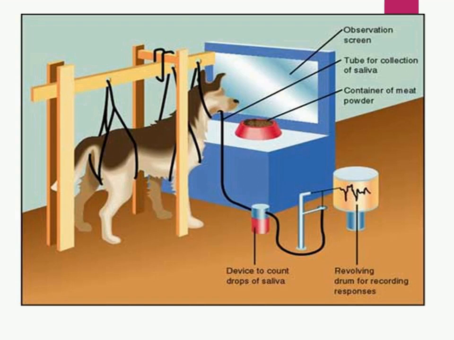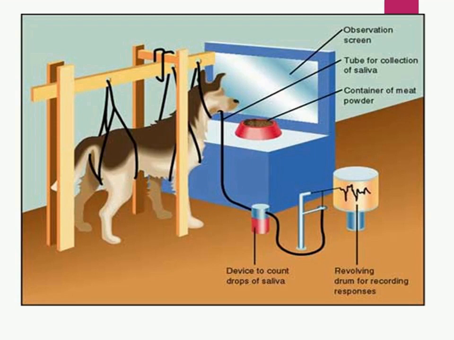In his experiment, Pavlov used the sound of a bell whenever he fed his dog. After several repetitions, the dog started salivating as soon as he heard the sound of the bell, even before it saw the food. Soon after, Pavlov started ringing the bell without giving any food to the dog.